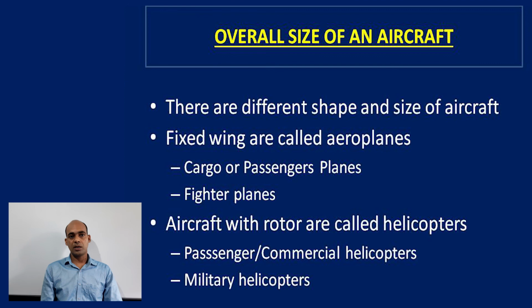Overall size of an aircraft. How will we distinguish the overall size of an aircraft? There are different shapes and sizes of aircraft. Fixed wing aircraft are called aeroplanes: cargo or passenger planes, fighter planes. Aircraft with rotors are called helicopters: passenger or commercial helicopters, military helicopters.